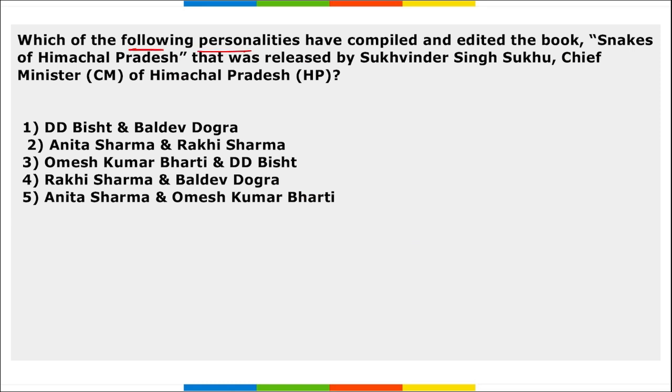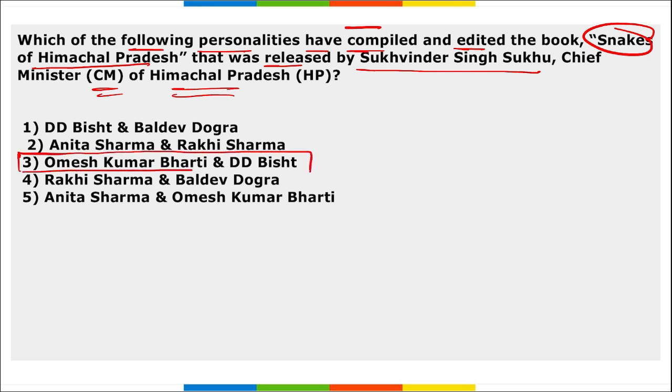Next, which of the following personalities have compiled and edited the book, that is Snakes of Himachal Pradesh, that was released by Sukhvinder Singh Sukhu, the Chief Minister of Himachal Pradesh? So who is the personality who has compiled and edited this book? It was compiled and edited by Umesh Kumar Bharti and D.D. Bhisht.